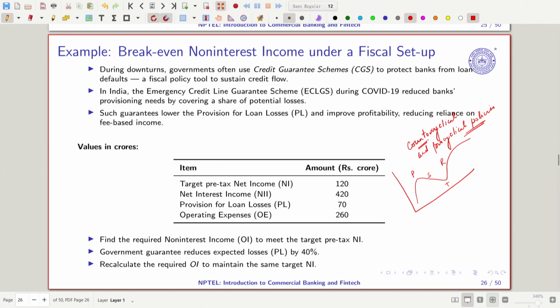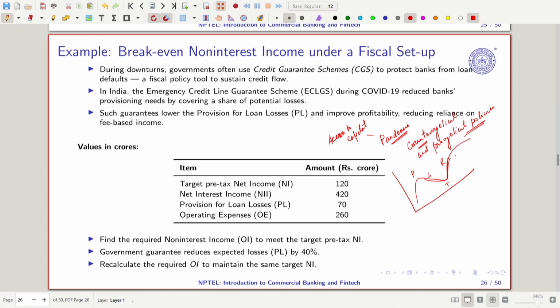Counter-cyclical in the sense that, for example, we had the COVID-19 pandemic, and during that time we saw that the government gave a lot of incentives to all the companies and firms. As a result, these companies had a good amount of access to capital. This is the purpose. So what is counter-cyclical? When the economy is in distress, when the economy is slowing down, you increase the money supply, you pump more money so that people will use that money to generate more activity and more employment, and as a result your economy goes from this side to the recovery side. So this is the purpose.